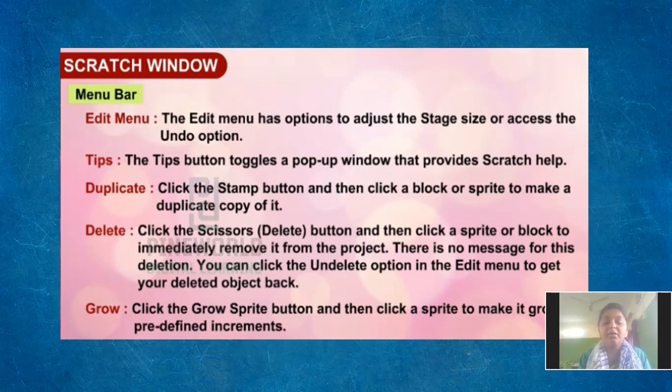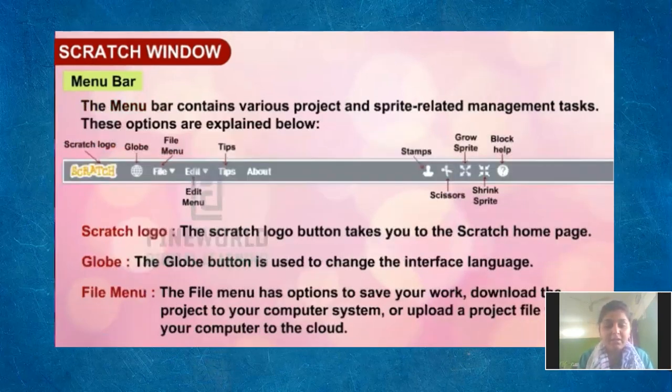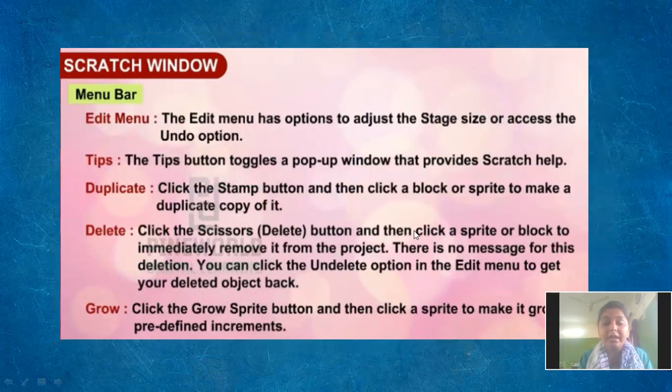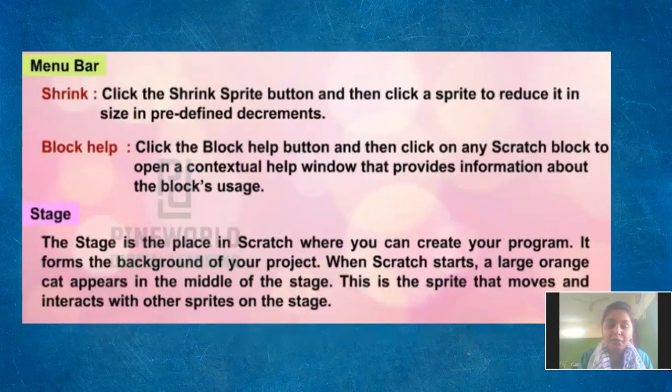Duplicate, that is we can duplicate a stamp. I will show you that as well. Delete, now for what purpose is delete used? The scissors are used for the delete purpose. See, here you are having the scissors. Yes, this is used to delete a sprite or remove anything from our project. Understood? Then we are having grow and shrink, that I have earlier also told you for what purpose it is used. Shrink is used to reduce the size. Yes, to reduce our sprite size.